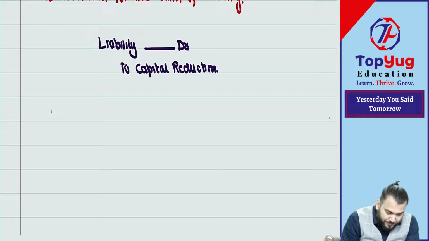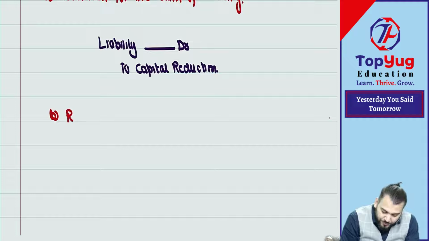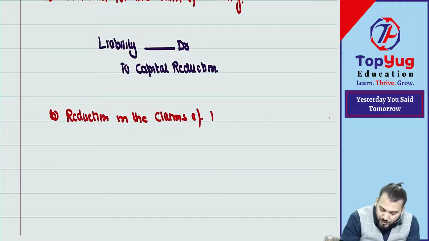Point number B: reduction in the claim of debenture holders.